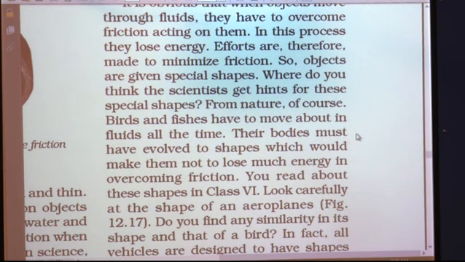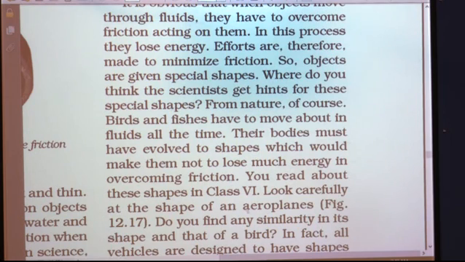So their bodies must have evolved to shapes which would make them not lose much energy in overcoming friction. As they stay continuously in the fluids, birds in the air and fishes in the water, if they were continuously losing a lot of energy, then they could not survive. So their bodies must have evolved to such shapes which make them not lose much energy in overcoming friction.